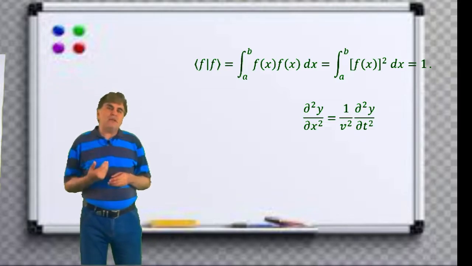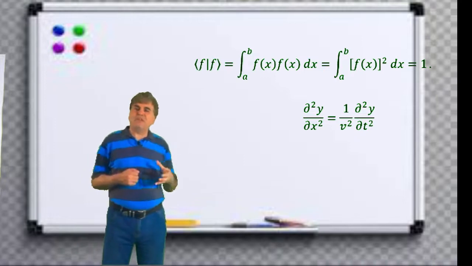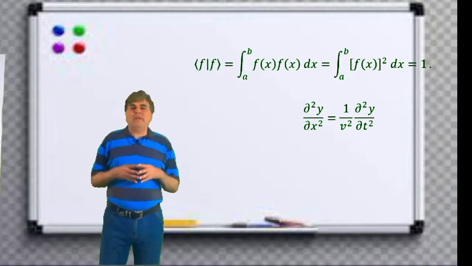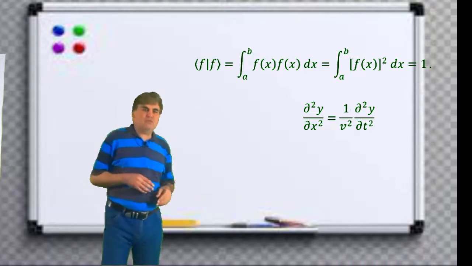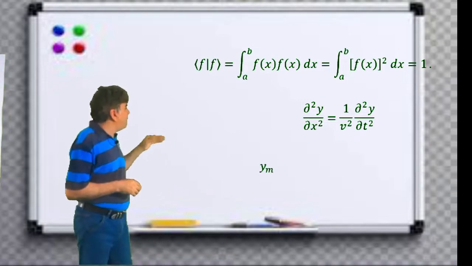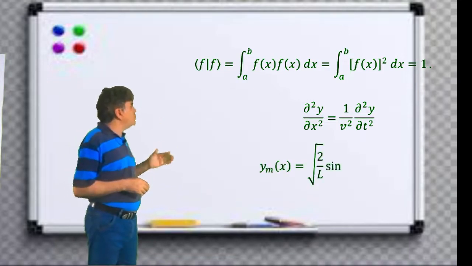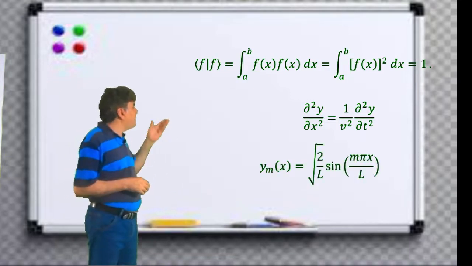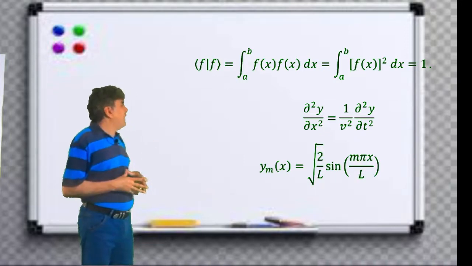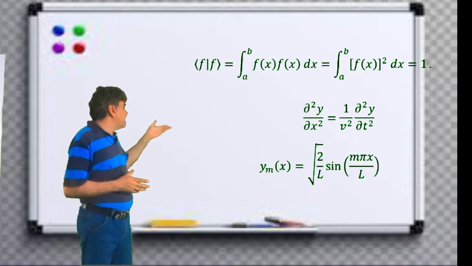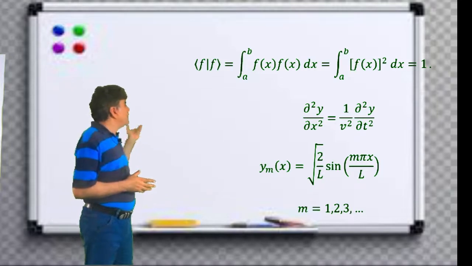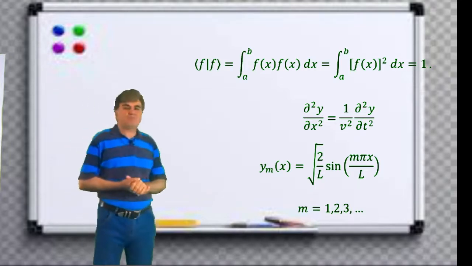And further, you can recall that we can solve this equation by the method of separation of variables, whose position dependent solution can be put into this form: y_m of x equals the square root of 2 divided by L times sine of m pi x divided by L, where m is a number starting from 1 going to infinity.